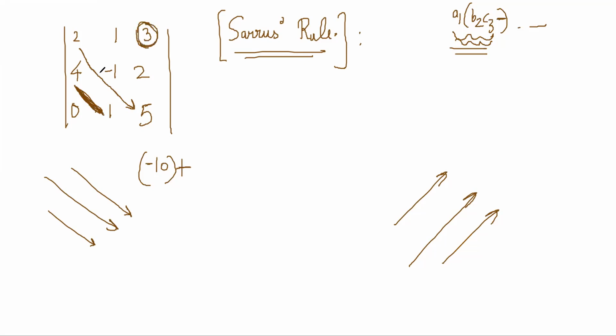Okay. So 4 into 1 into 3, so it is 12, plus this diagonal is 2 terms, so you have to multiply it with the one remaining thing. So 0.